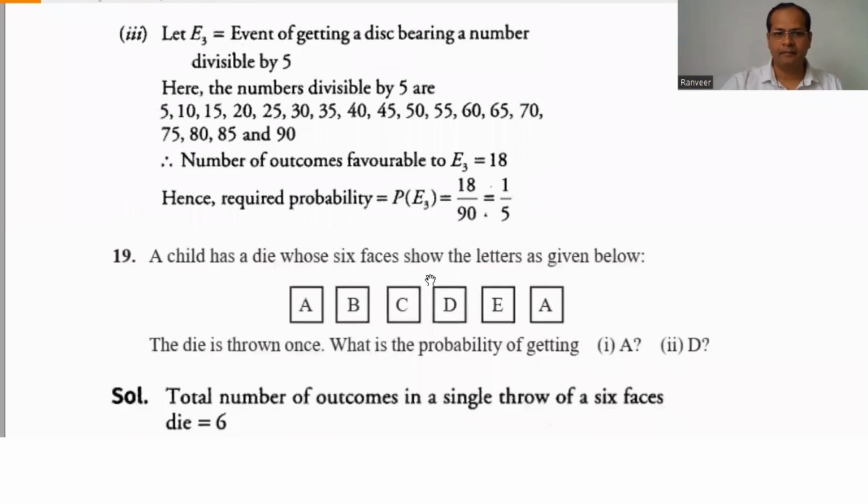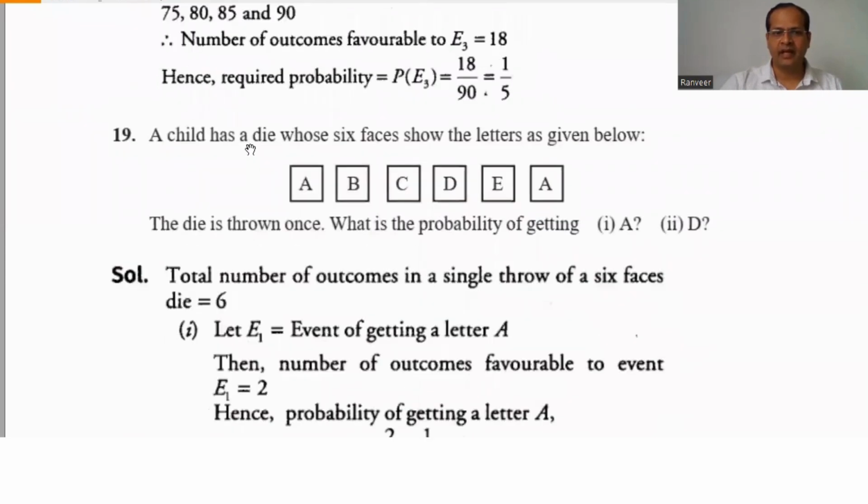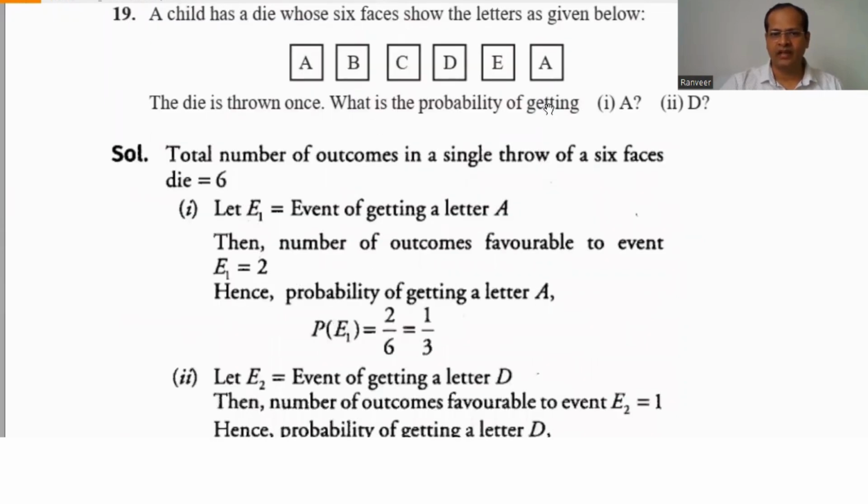Question number 19. A child has a die whose 6 faces show the letters A, B, C, D, E, A. The die is thrown once. What is the probability of getting an A? There are 2 A's, so 2 by 6. First we have to write what we have to find: the event of getting the letter A.